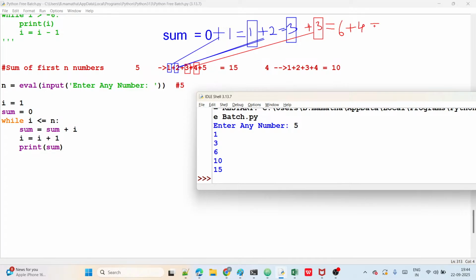Okay. Now how much came here? 10, right? 10 came, guys. For this output 6, adding the 4, 10 came as the output. For this 10, add the next I value.